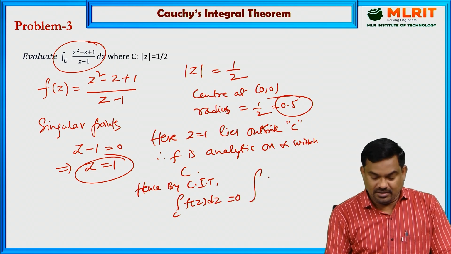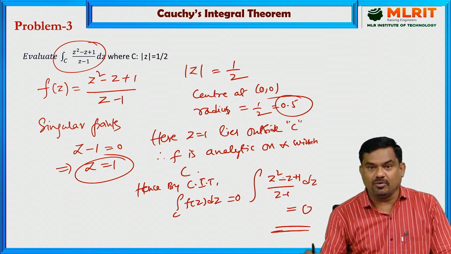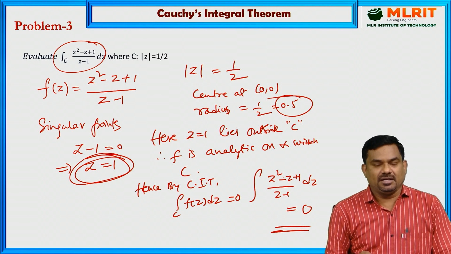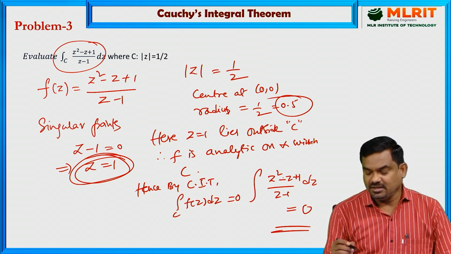So the given integral of (z square minus z plus 1) by (z minus 1) dz will be 0, since this point lies outside the circle and f is analytic on and within the circle.